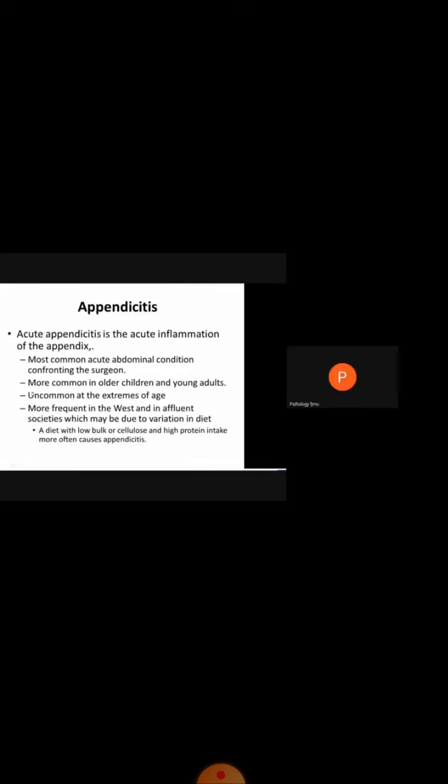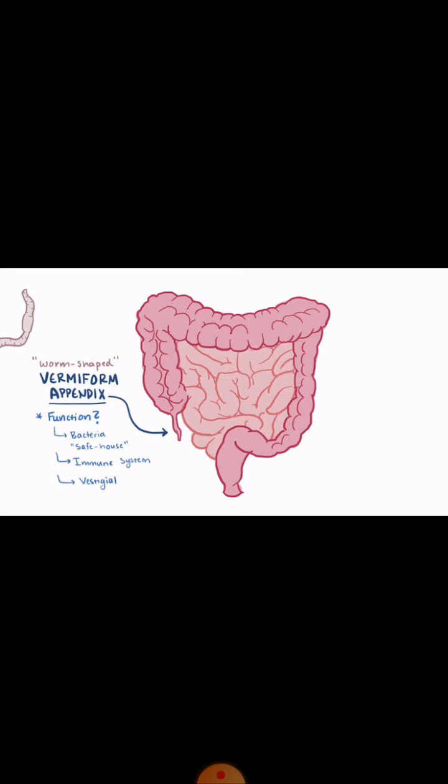Acute appendicitis is actually the acute inflammation of the appendix, and it is the most common acute abdominal emergency. It is more common in children and young adults, and less common at the extremes of age. It occurs more commonly in the Western population as compared to others. Now, what is the appendix?